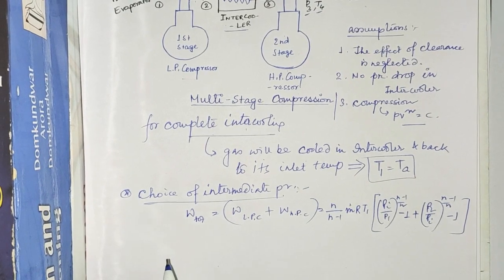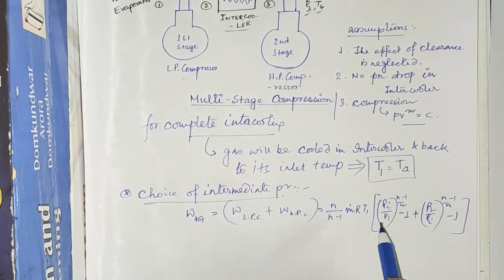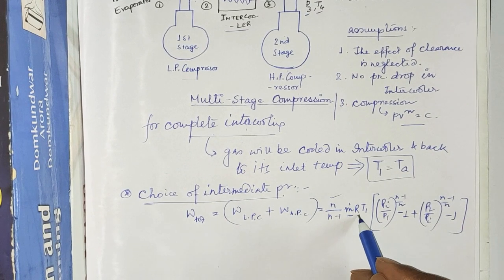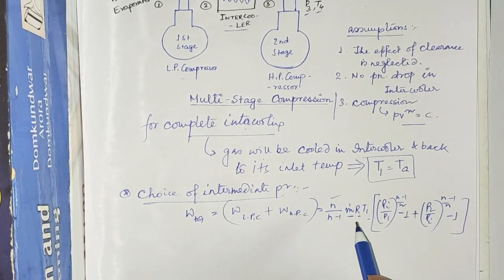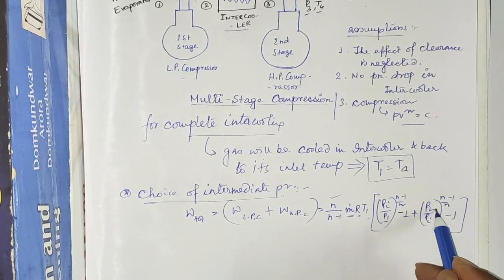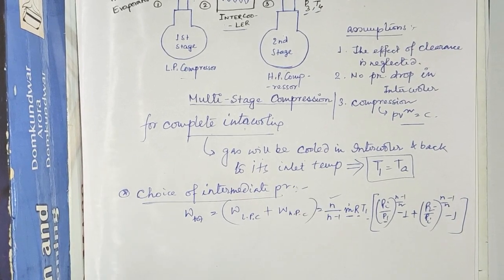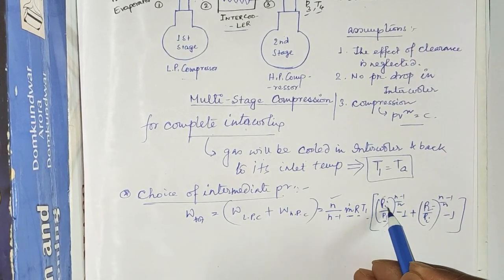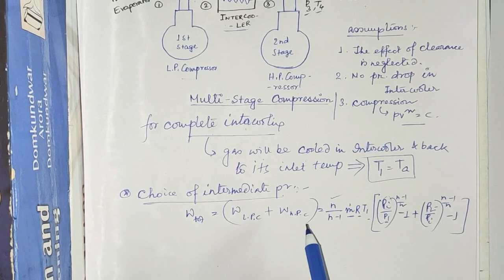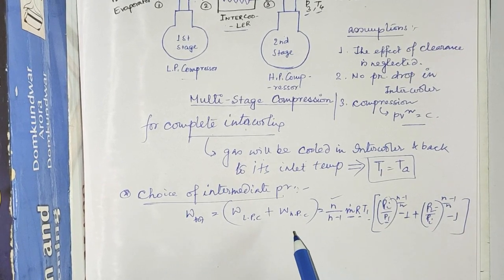Now in this expression, m dot is constant, n is constant, R is constant, T1 is constant. Also, P1 and P2 are fixed, that is the initial pressure and the final pressure. So the only variable is Pi. Now our objective is to find out the value or expression for Pi.